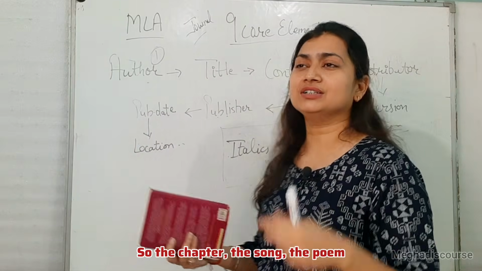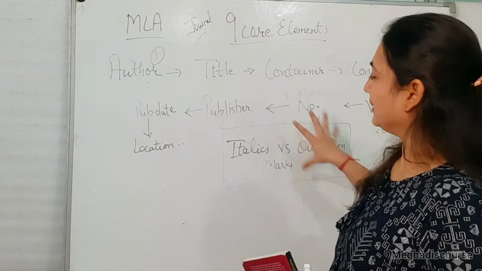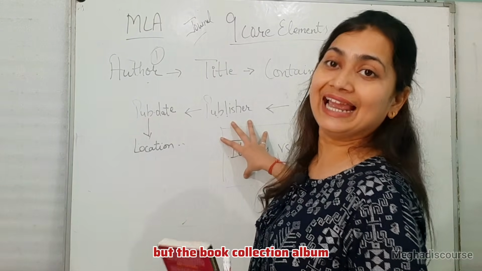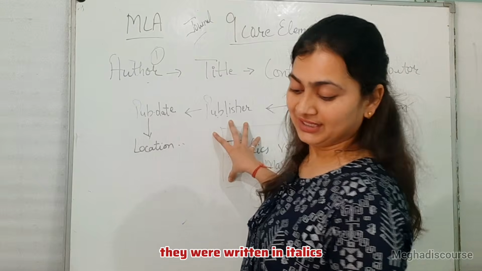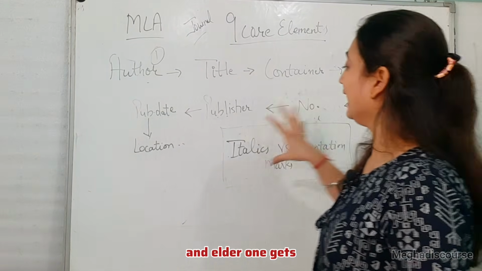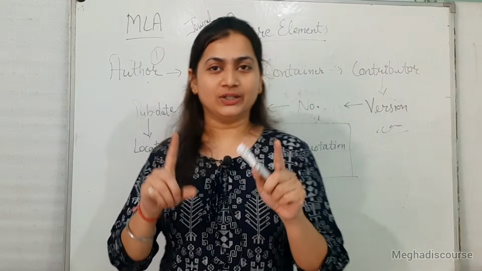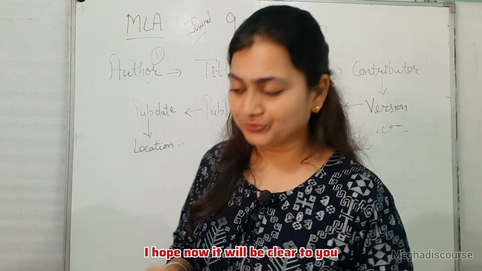So the chapter, the song, the poem are written in quotation marks, but the book, collection, album are written in italics. So younger ones get the quotation toffee and the older ones get the italics toffee. I hope now it will be clear to you.